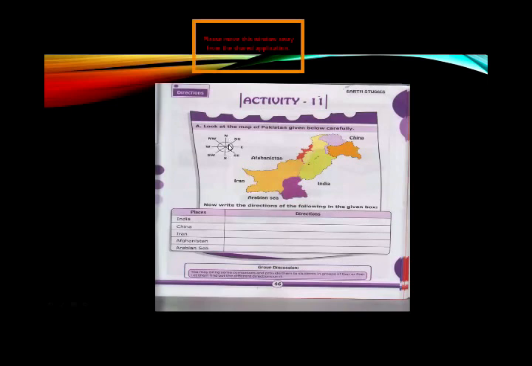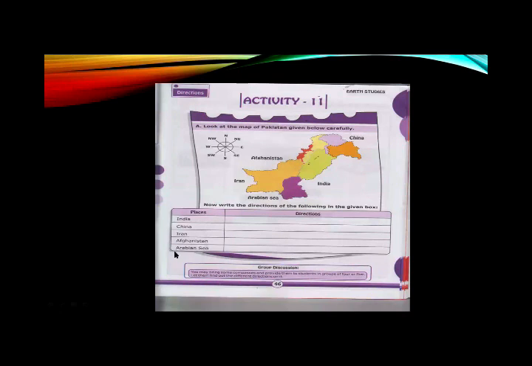It is located south of Pakistan. So now you can easily understand where these places are. Now you will have to write the direction of the following in the given box: India, east; China, northeast; Iran, west; Afghanistan, northwest; Arabian Sea, south.